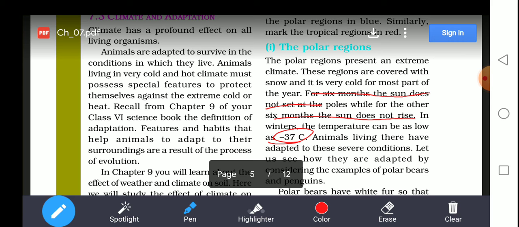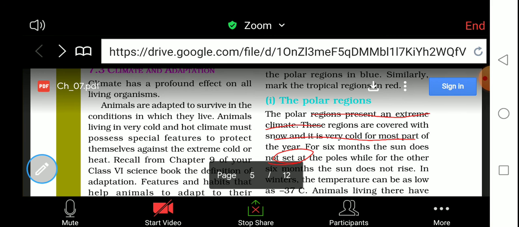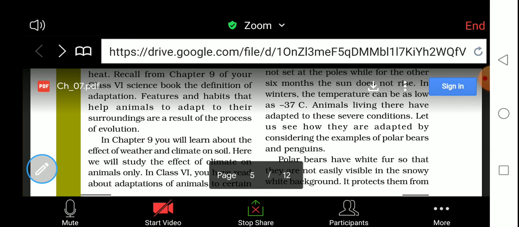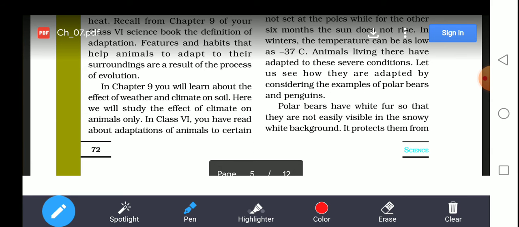Such kind of animals, some animals which are found in this severe extreme cold condition, also survive in this condition. Let us see how they are adapted by considering the example of the polar bear and the penguin. If you look at the features and adaptations of the polar bear and penguin in this polar region, you will find what features enable them to survive in such conditions.